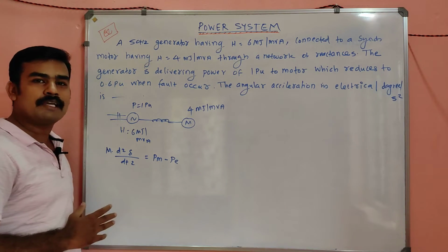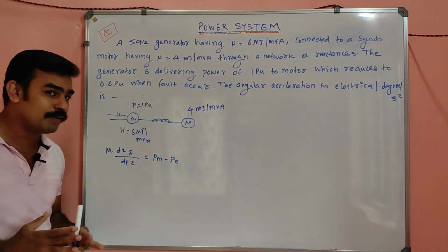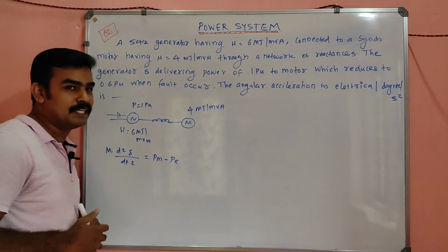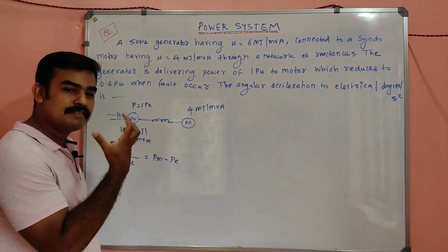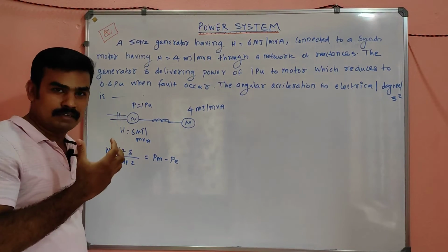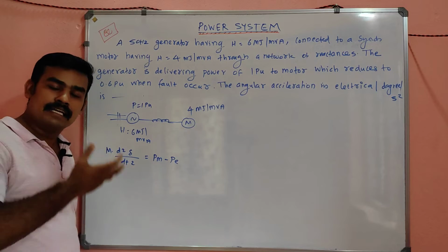See, my dears, the swing equation is a very powerful equation. You have to learn a lot from that equation. It looks like just 2-3 words, but it tells us more.